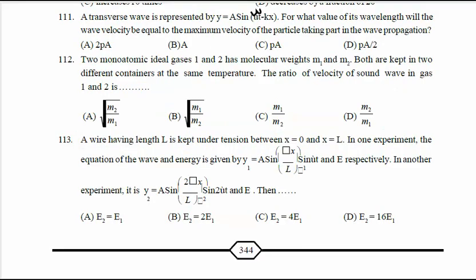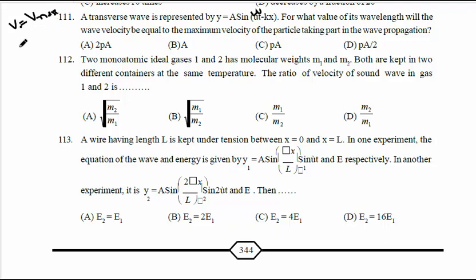Okay students, continue with the questions on waves. So question number 111. Now I'll read the question. See here, a transverse wave is represented by the equation y equal to A sin(omega t minus kx). For what value of its wavelength will the wave velocity be equal to maximum velocity of the particle? Means here simple concept is the wave velocity is equal to the maximum velocity of the particle.